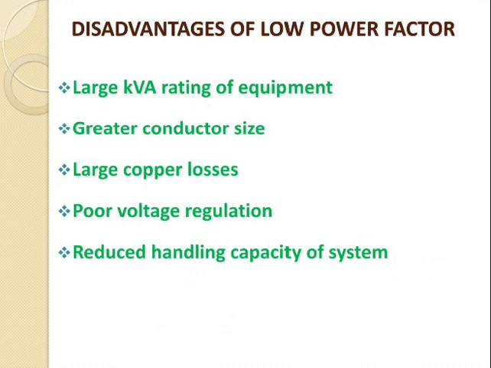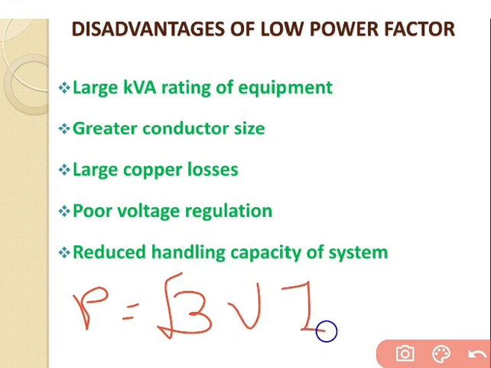So from this equation it is clear that if the power and voltage are fixed, then the load current is inversely proportional to the power factor. The equation is P equal to root 3 VI cos phi for the 3-phase supply, and for the single phase supply, P equal to VI cos phi only.